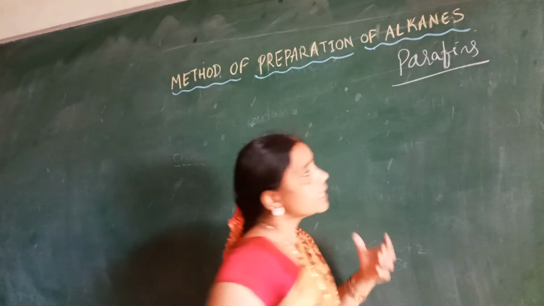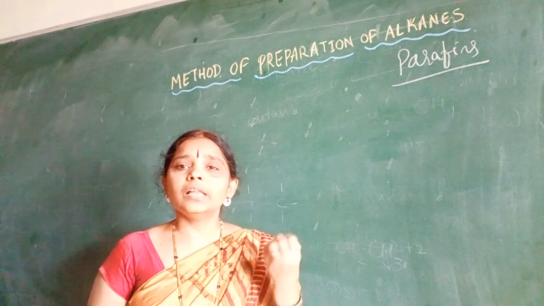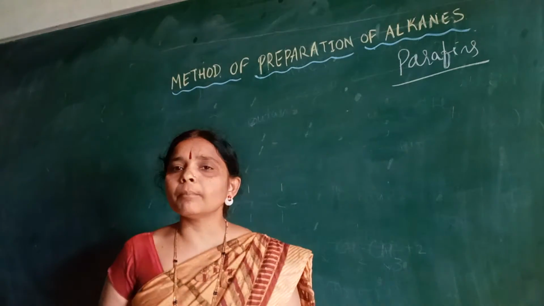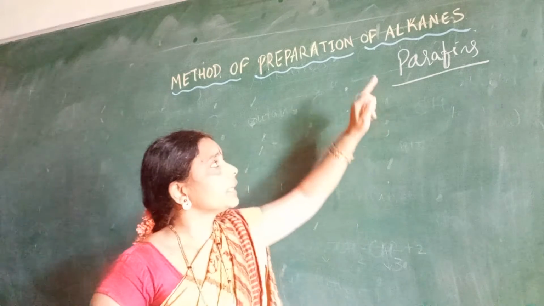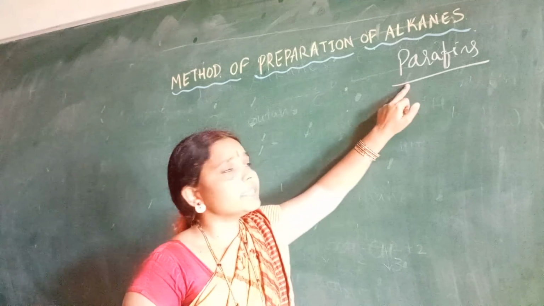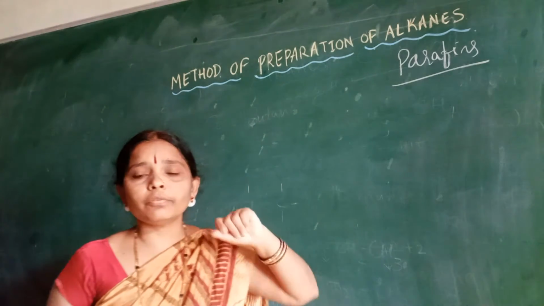Para means less, and affins means affinity or attraction. Less attraction towards other compounds is considered as paraffins. Another name for alkanes is paraffins. Okay, now let me learn the methods of preparation of alkanes.